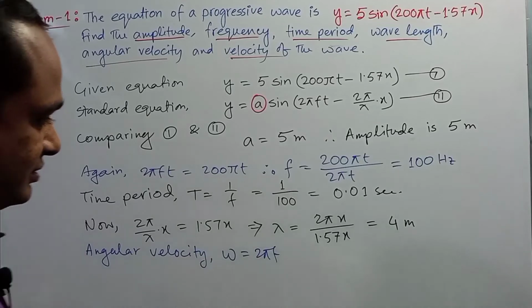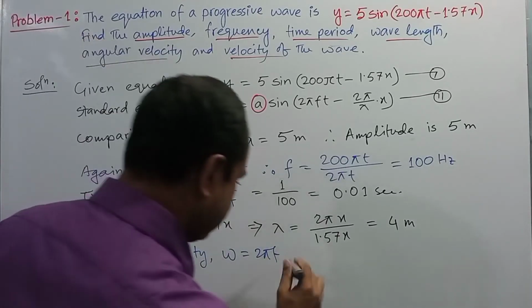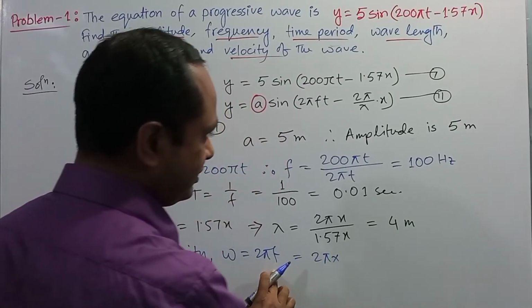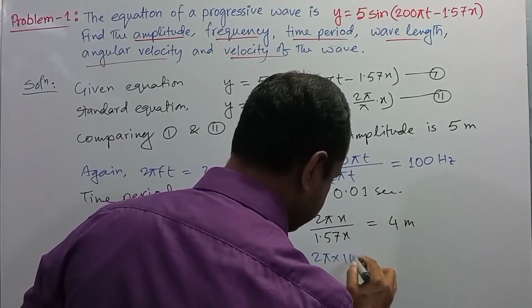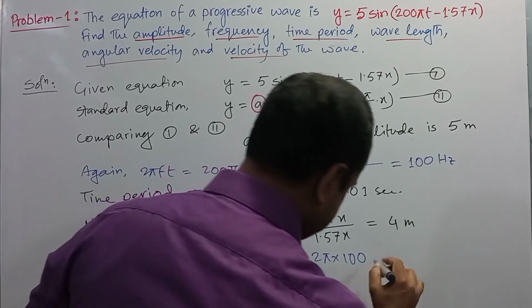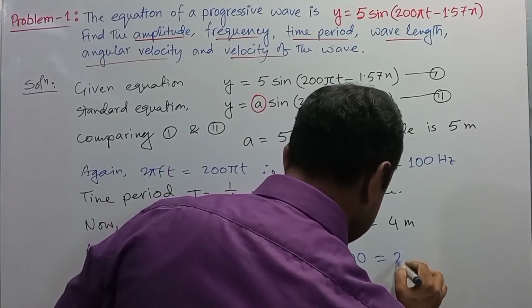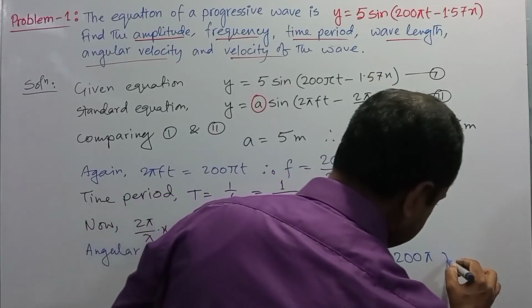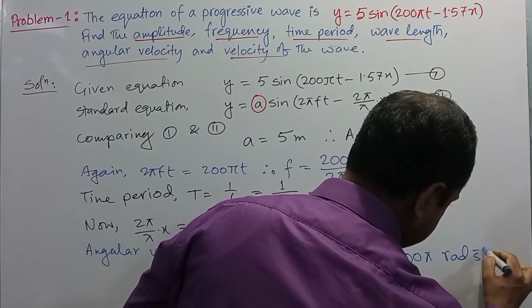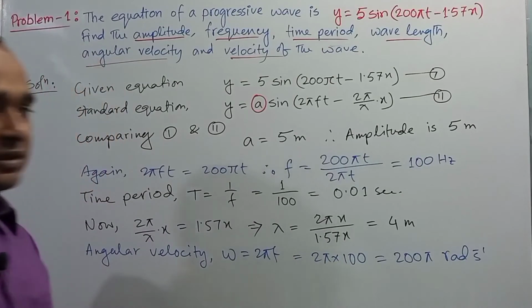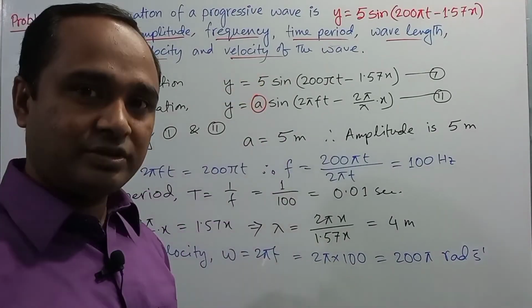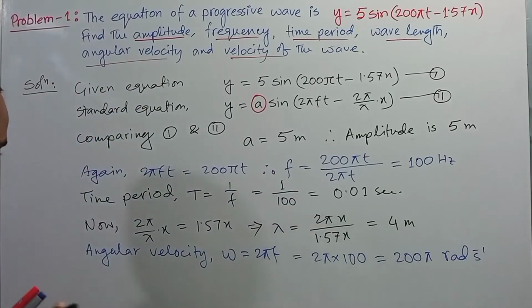If you use 2 into pi into f, where f is 100 hertz, it will be 200 pi, and the unit will be radian per second. So this is the angular velocity. Finally we need to determine the velocity of the wave.